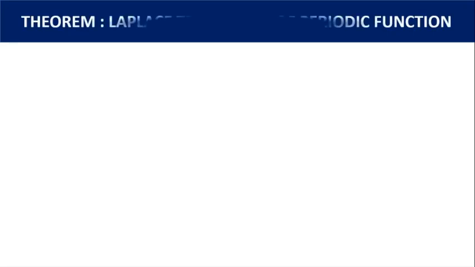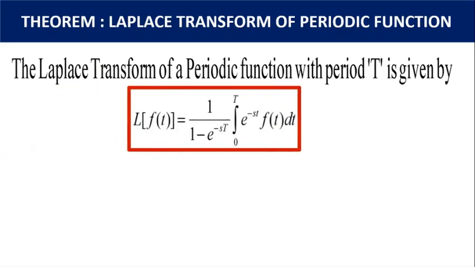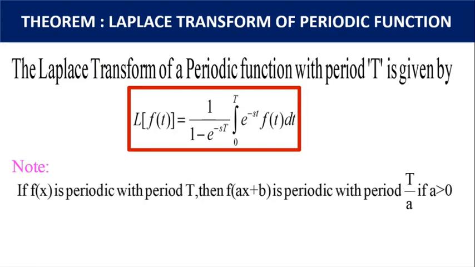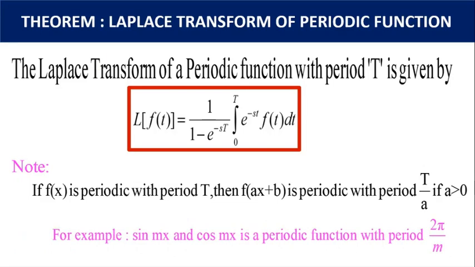So now let's look into the Laplace transform of periodic function. The Laplace transform of a periodic function with period capital T is given by Laplace of f of t is equal to 1 divided by 1 minus e power minus sT, integral 0 to T of e power minus st f of t dt. Here is a note which is very important for problem solving. If f of x is periodic with period T, then f of ax plus b is periodic with period capital T by a if a is greater than 0. For example, sin mx and cos mx are periodic functions with period 2 pi divided by m.